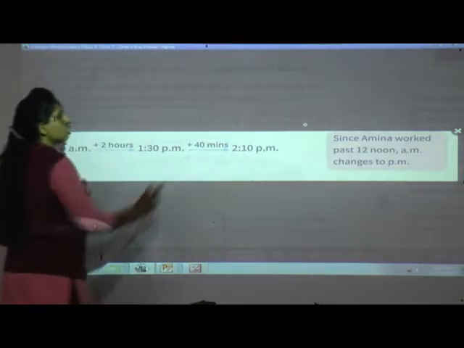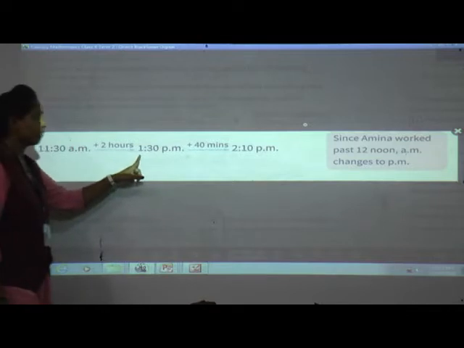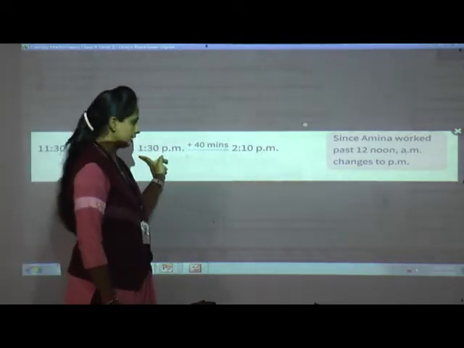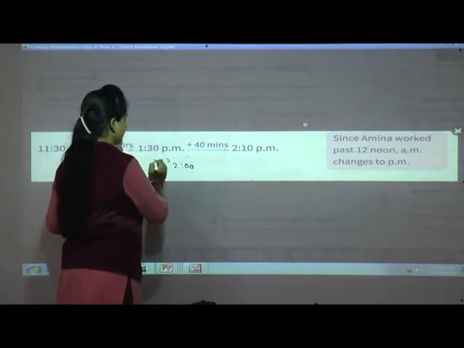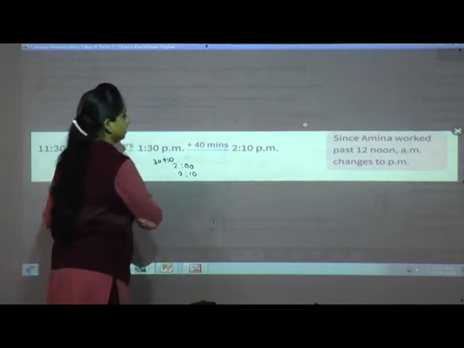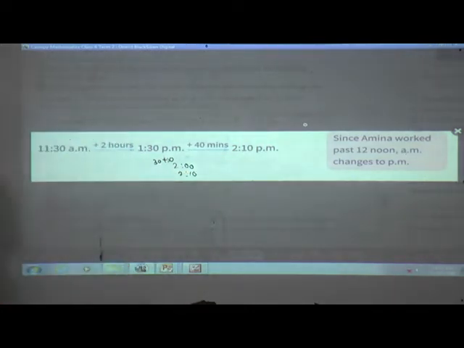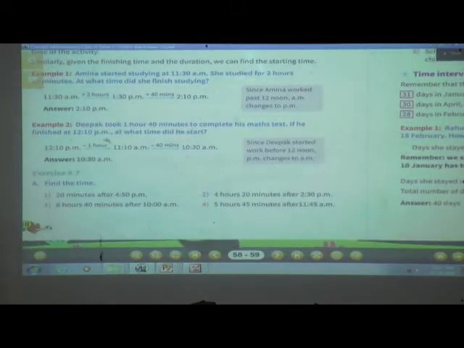After 1:30, 40 minutes means first 2 o'clock, which is 30 minutes exactly. Then 10 more minutes means 2:10. Isn't it clear? Yes, very good. See, very easy. They will give 2 pieces of information, and we have to find the remaining one. Now see the reverse one.